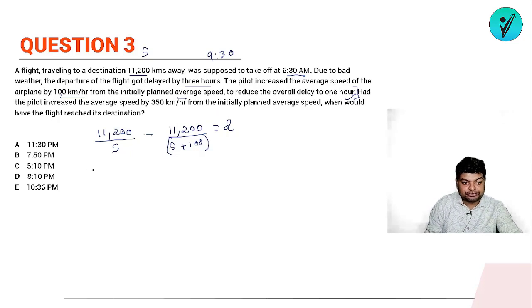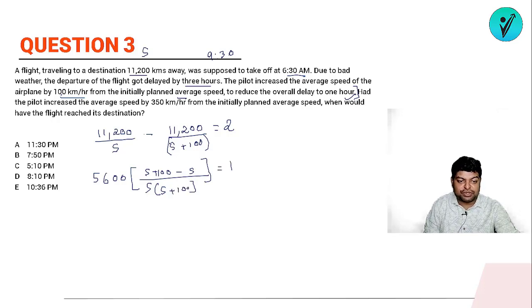So let's solve it. If you take 11200 common and divide by 2, it will be 5600, right? So 5600 I am taking common, so it will be (s plus 100 minus s) upon s into (s plus 100). And the value of it is equal to 1. Why 1? Because I simplified this by 2. So this s and this s will cancel. So finally we will have 5600 is equal to s into s plus 100.